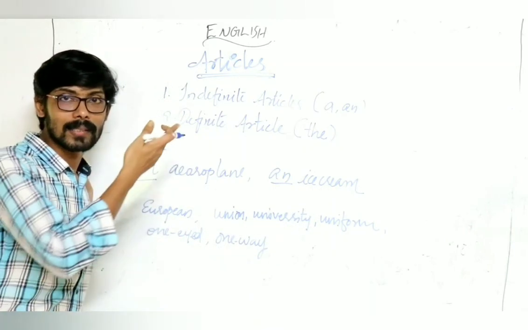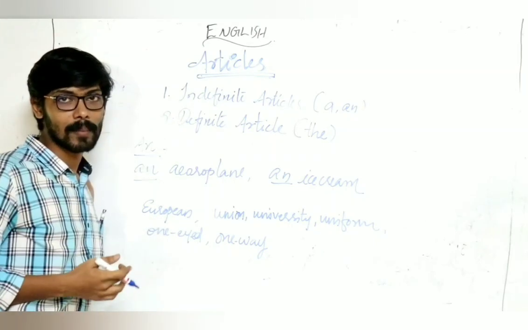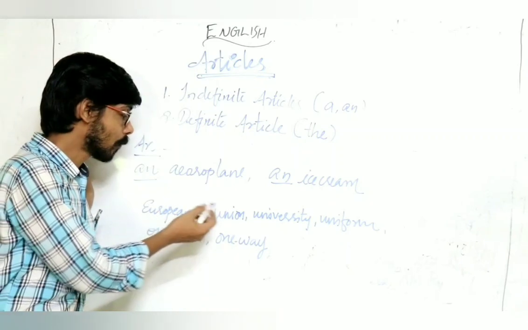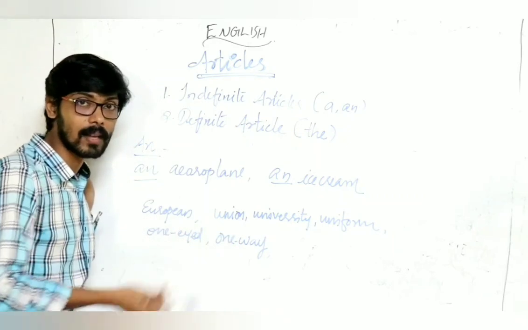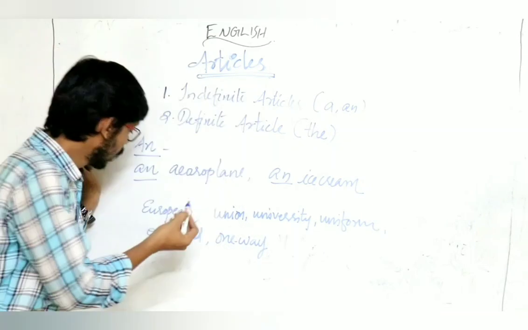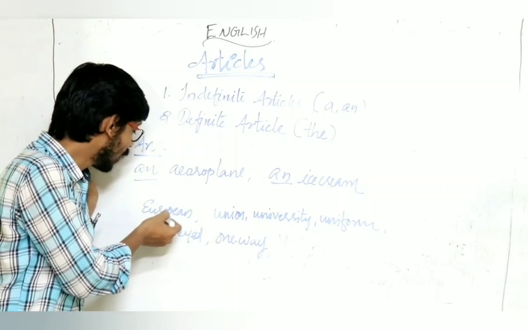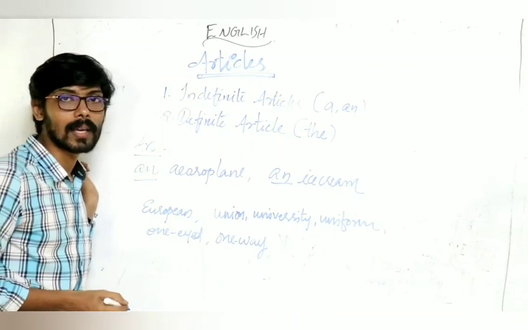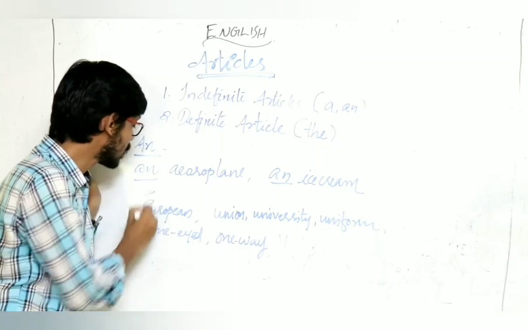But remember, just like in article a, here also some exceptions are there. Words such as European, Union, University, Uniform, one night, one way, etc. So many words are there. In this case, the word begins with a vowel E, U, O, etc., but the sound is consonant. European, ya sound.